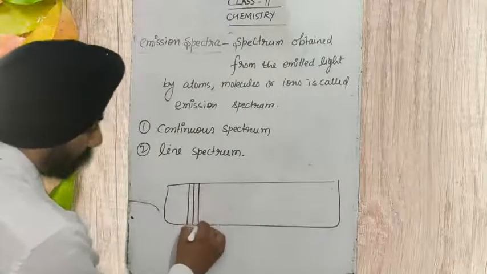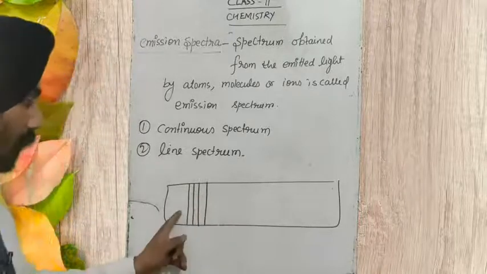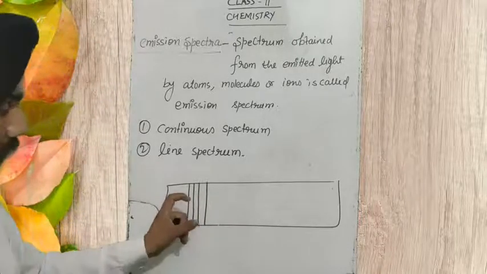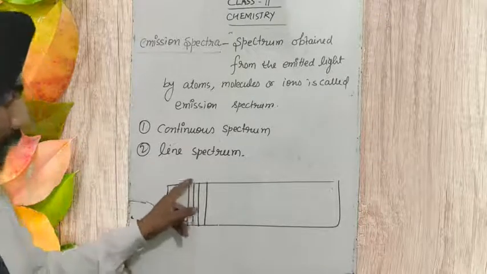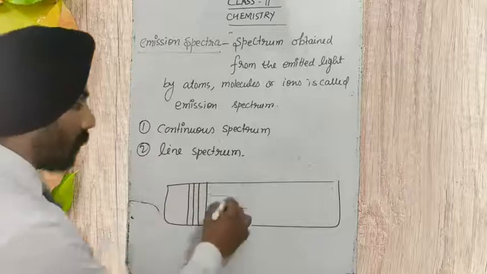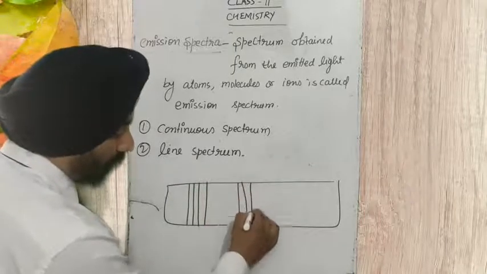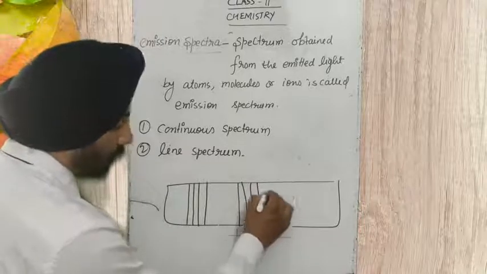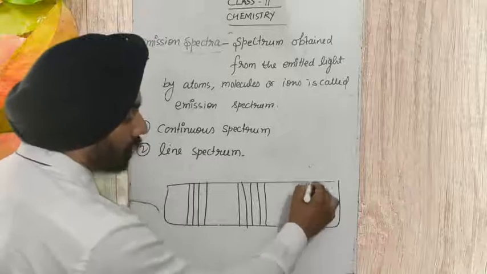There are some spaces lying between each line, so each line we can see separately. If we obtain this kind of photograph of a spectrum from emission spectra, we say that it is a line spectrum.